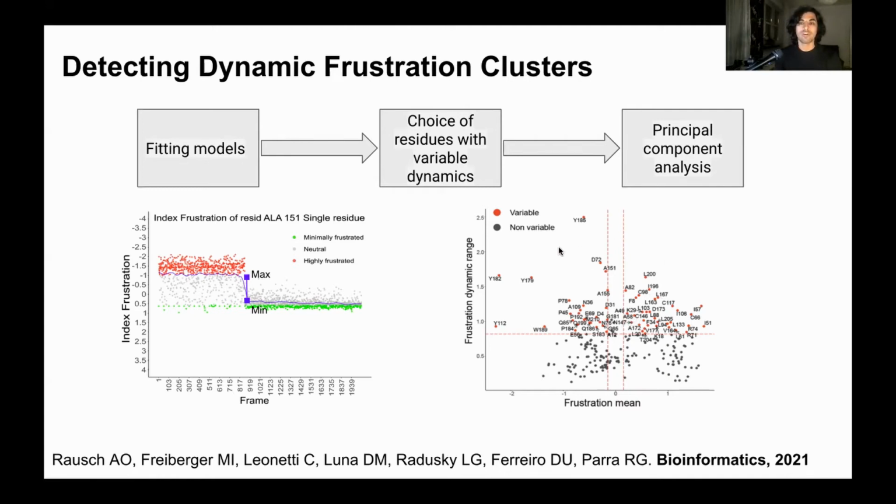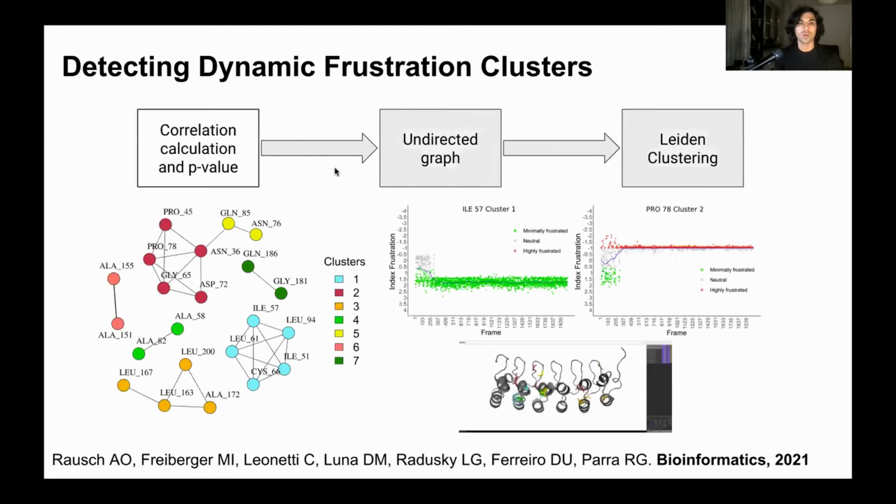We can perform a principal component analysis over these residues, and over the resulting principal components we can calculate some correlation values, and we can see which residues are similar to each other in terms of frustration that are projected into this principal component space. And we can create a graph, of course, and then we can cluster it to just get the clusters of residues that are similar in their frustration behavior over time.